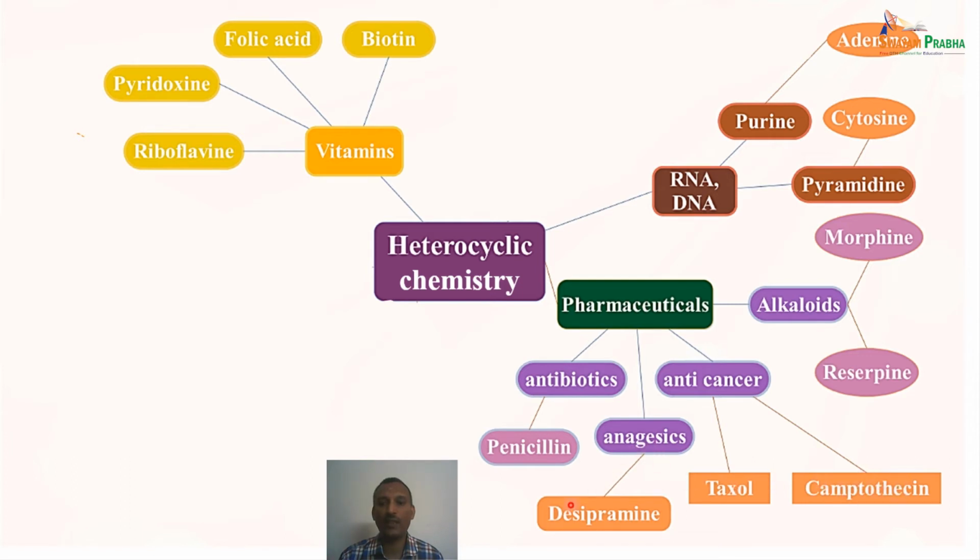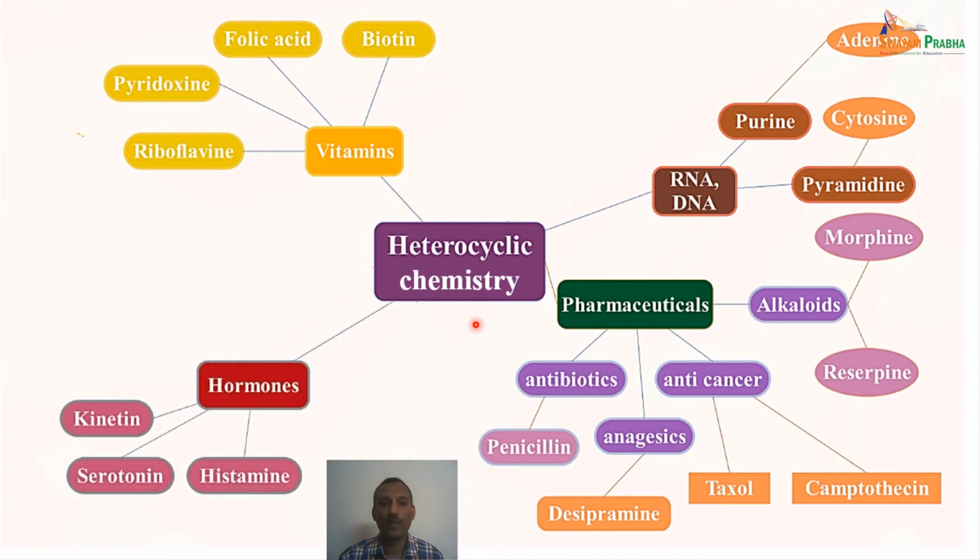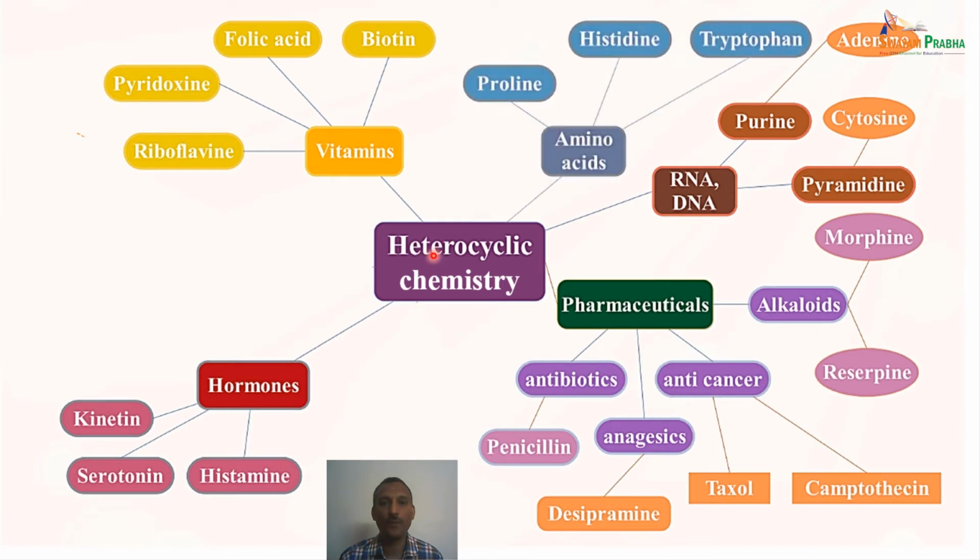And in the analgesic, everyone is aware of desparamine. And in the case of antibiotics, the standard one is penicillin. So all these compounds belong again to heterocycles. And we also have hormones like kinetin, serotonin or histamine. These all belong to hormones, and they also belong to heterocyclic systems.